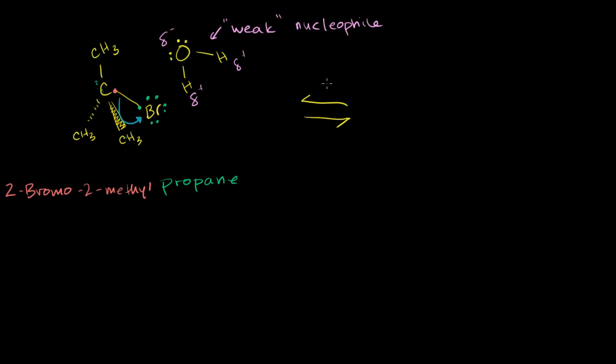So let me draw my original. So I have my carbon. I have that CH3 group behind it. I have the CH3 group in front of it. I have the CH3 above it. But now the bromine has left. It's no longer bonded, and it has its original 7 valence electrons. 1, 2, 3, 4, 5, 6, 7.